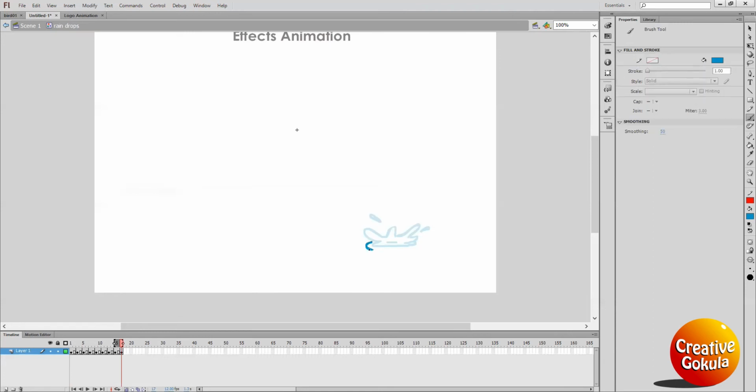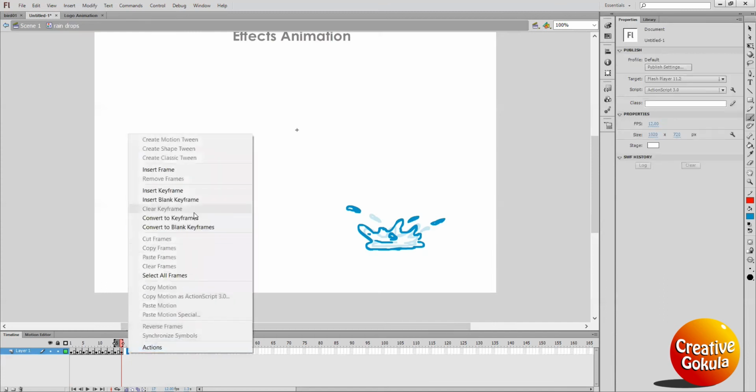See, the ground ripple started bigger, right? And here you can do some interesting frame by frame animation like this. See here, this water drop will go here, this one will jump, and we have created one more. Fine. Again insert keyframe.